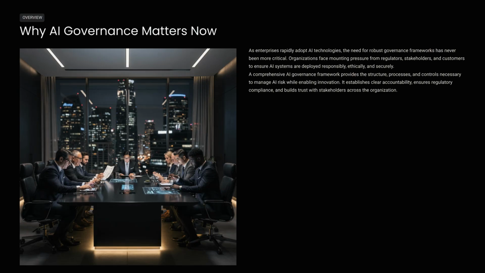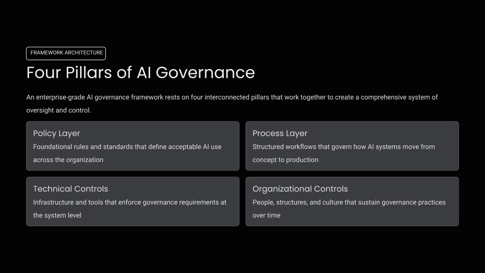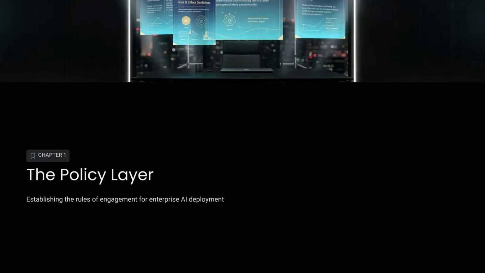AI governance is essential now, as enterprises rapidly adopt AI technologies. We face mounting pressure from regulators and stakeholders to deploy AI systems responsibly, ethically, and securely. An enterprise-grade AI governance framework rests on 4 interconnected pillars. These are the policy layer, process layer, technical controls, and organizational controls. We begin with Chapter 1, the policy layer.